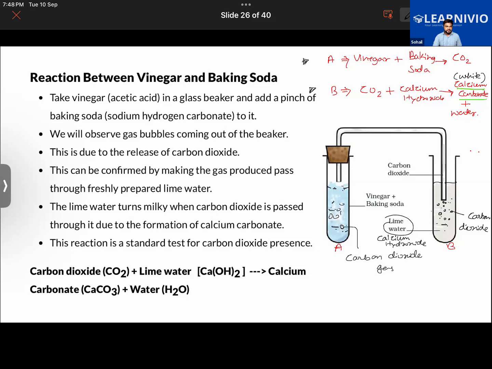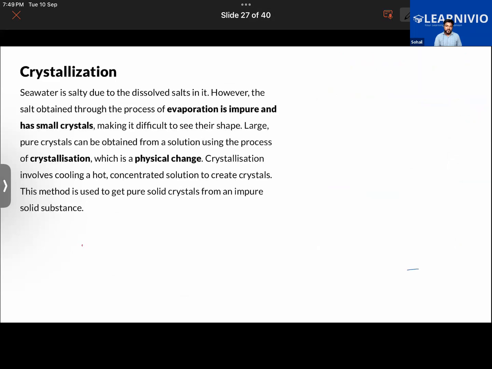Yes, Rozan. Any confusion in this topic? No, sir. Okay. So just tell me, what is another name for lime water? Like lime water, what is it basically? It's calcium hydroxide. Calcium hydroxide. That is what lime water is.